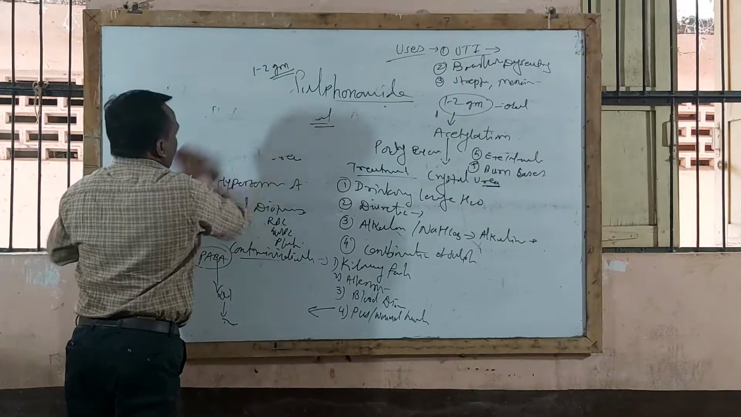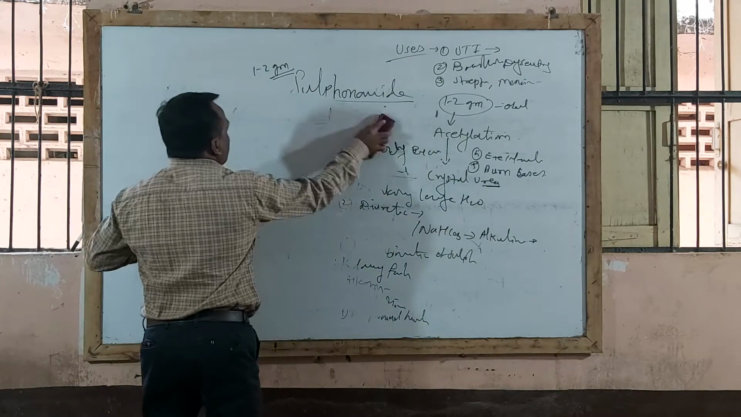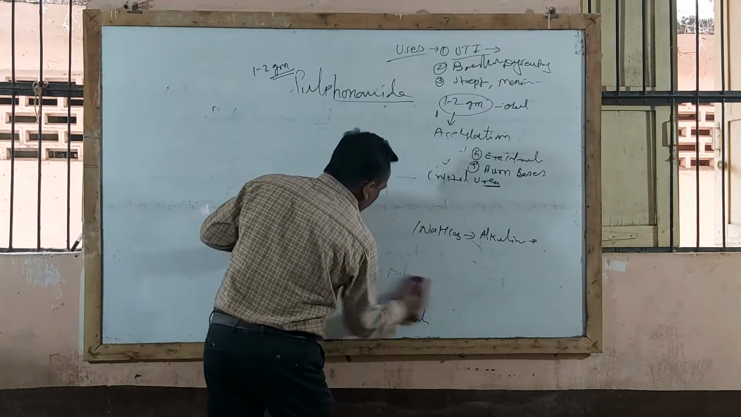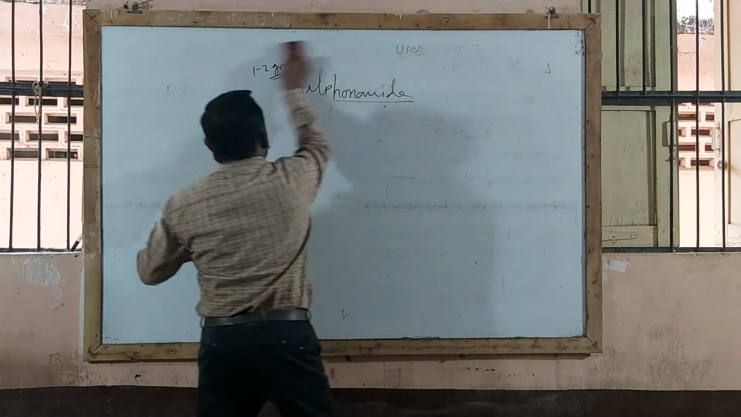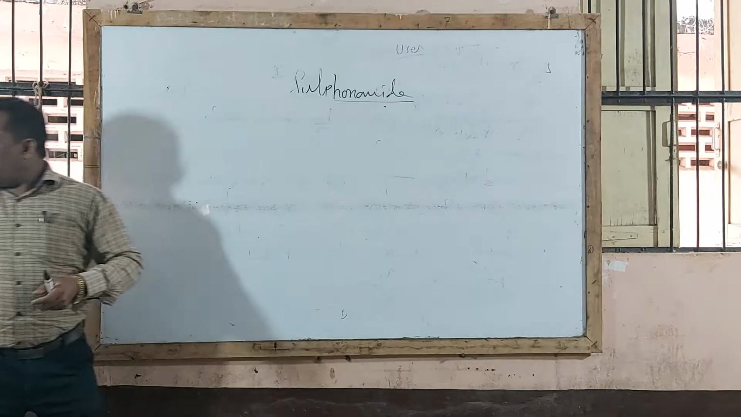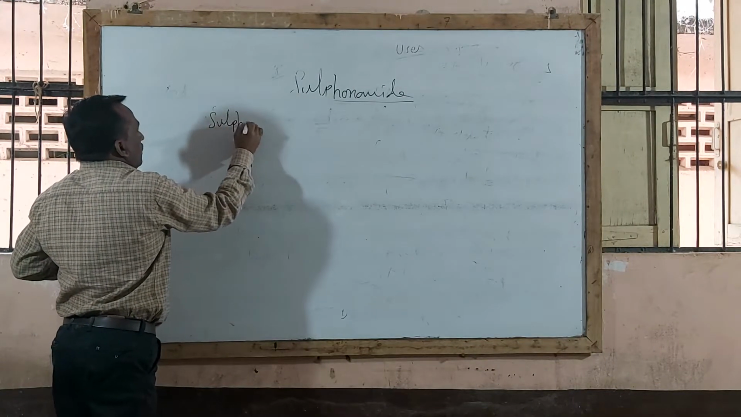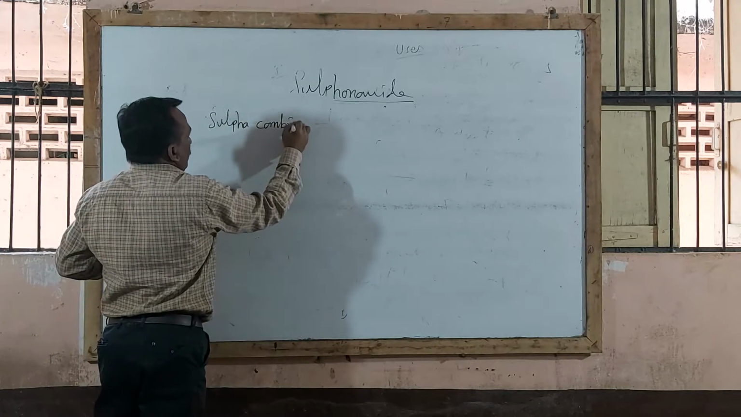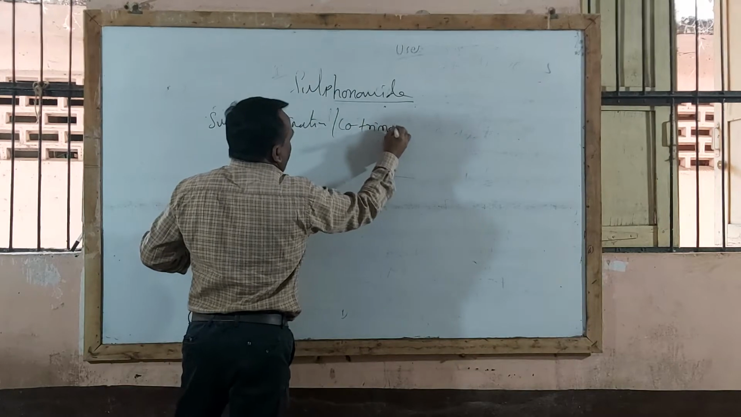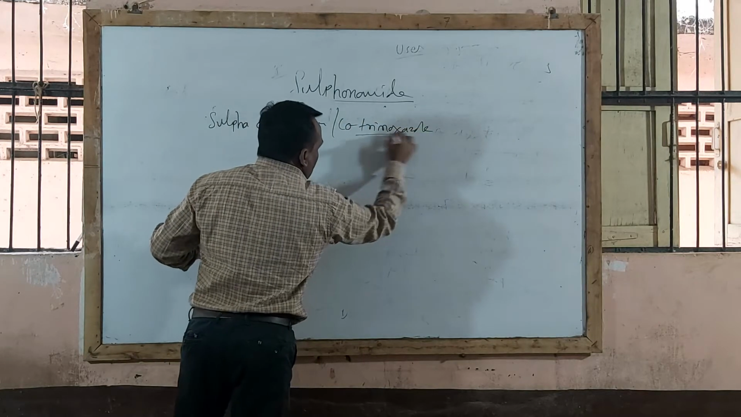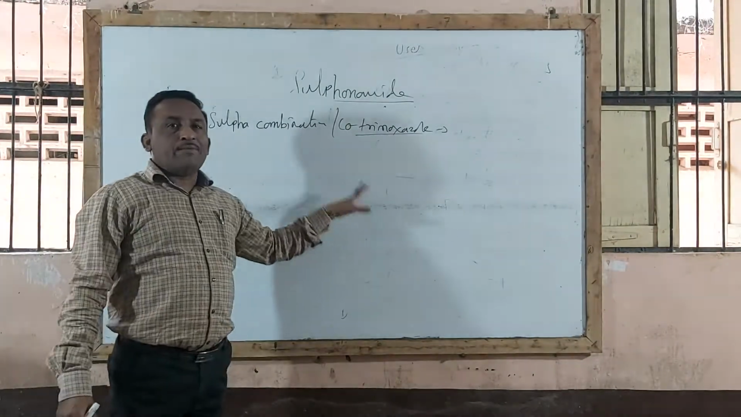Now the last point in this chapter is cotrimoxazole. This is regarding sulfonamide. One more point: they will ask, write a note on cotrimoxazole combination or sulfa combinations. So the next point under this chapter is sulfa combination, also called cotrimoxazole combination. These preparations are available in market. These are the newer combinations available in market.